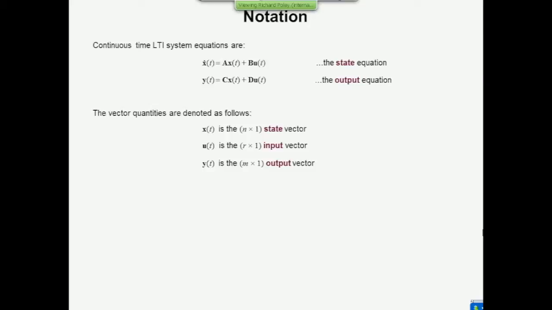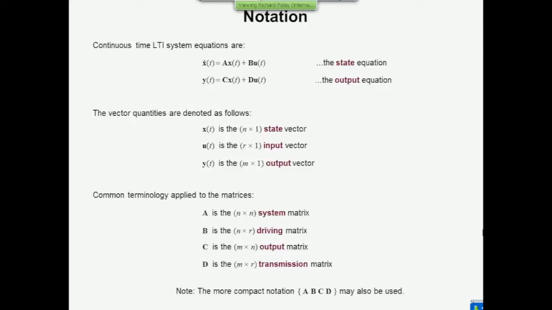It has to deliver an n by 1 vector, otherwise we wouldn't be able to add it to this to deliver an n by 1 vector. So it must have n rows, and it must have r columns to be conformable with an r by 1 vector. So the matrix B is n by r in dimension, and it's called the input or the driving matrix. You can follow the same sort of logic to determine the dimensions of the C and D matrices.